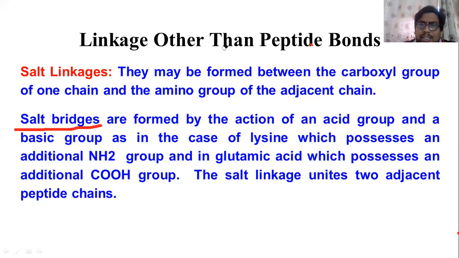For example, take lysine. The salt linkage is basically formed between one acid group and one basic group. Lysine possesses an additional amino group.